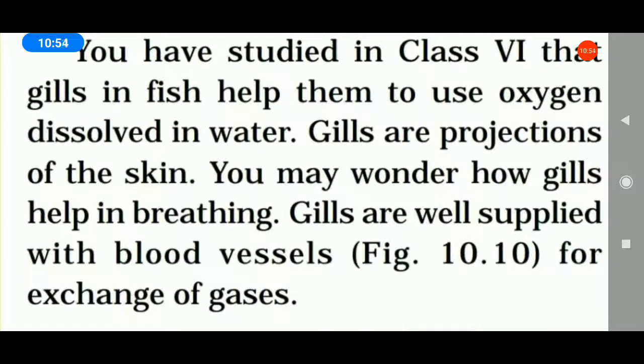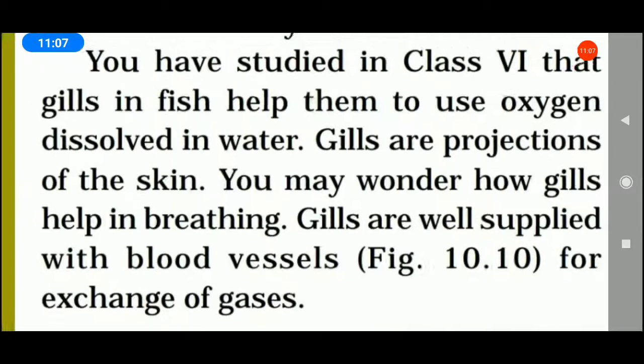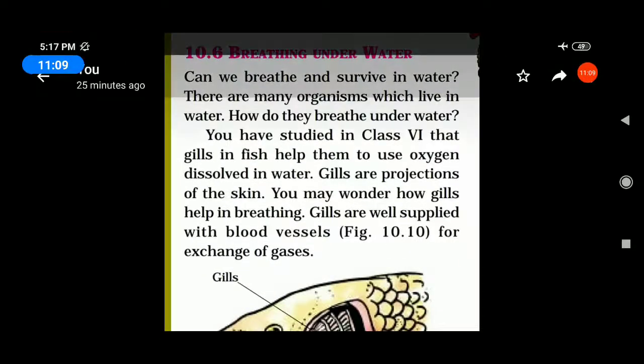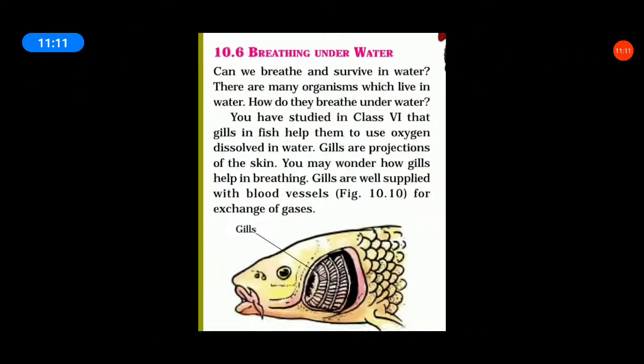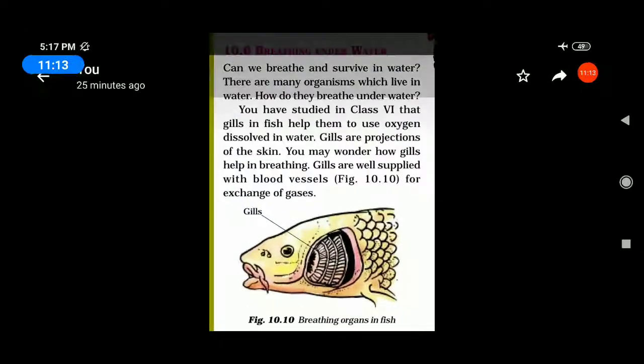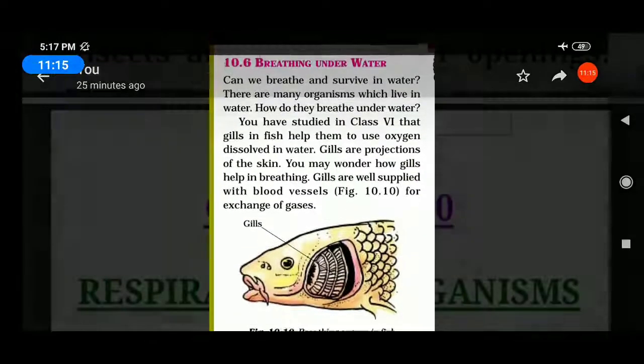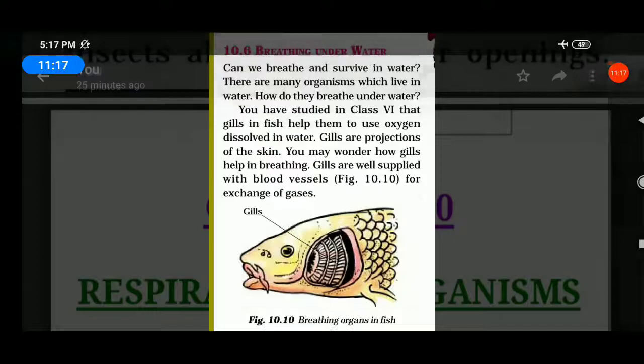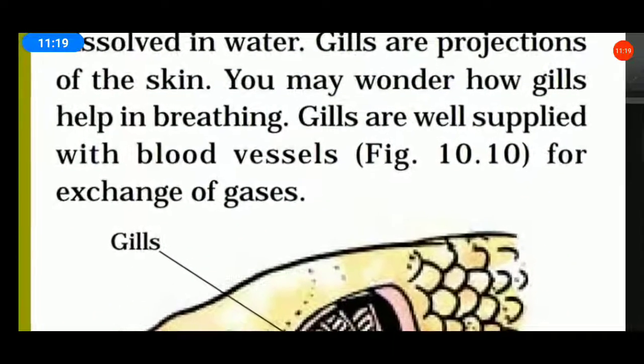Underline the word, students. Gills are well supplied with blood vessels for gaseous exchange. Gaseous exchange happens through gills in fishes. This is a gill. All of you see the picture.